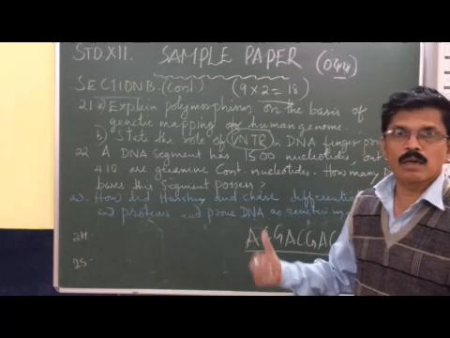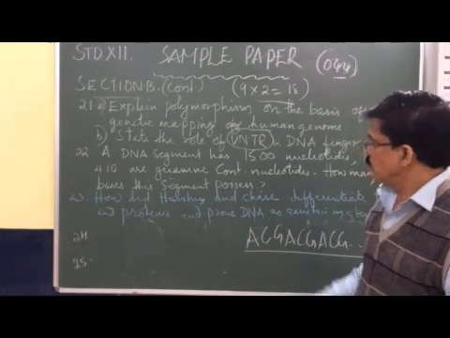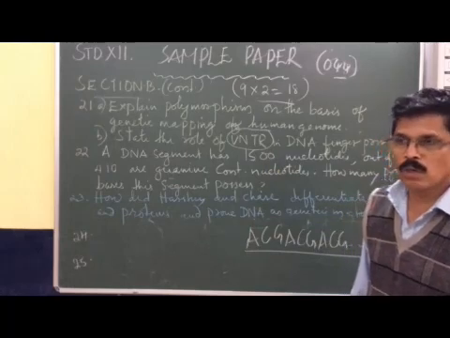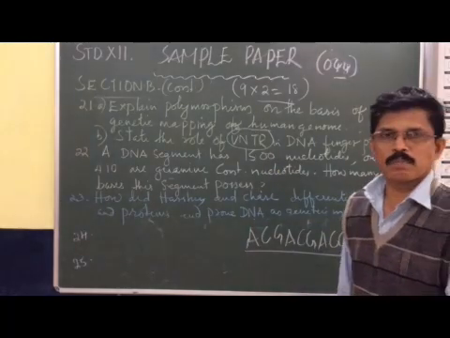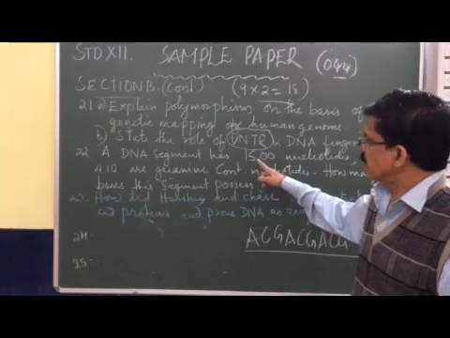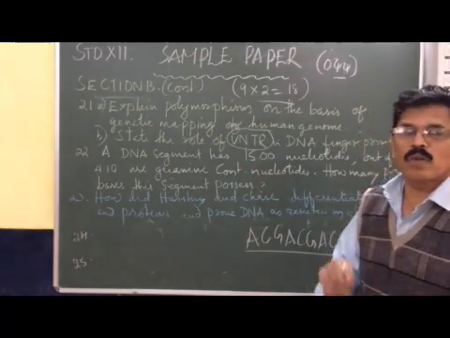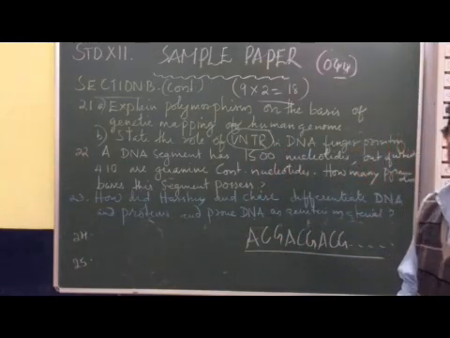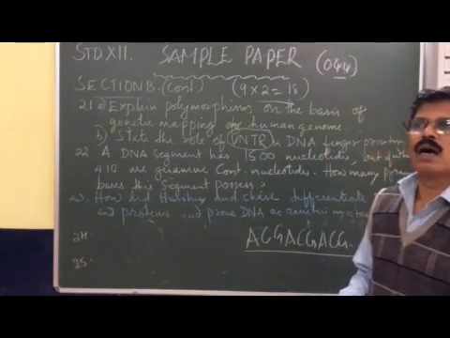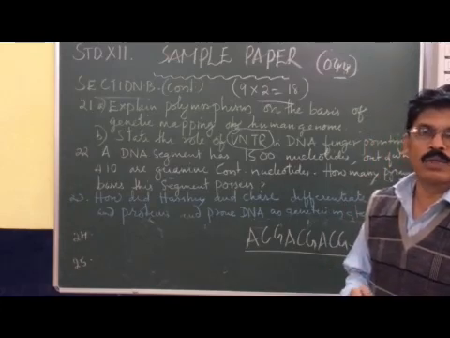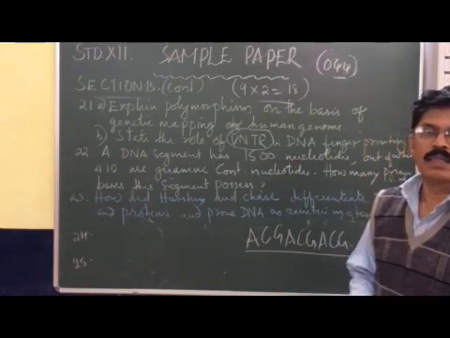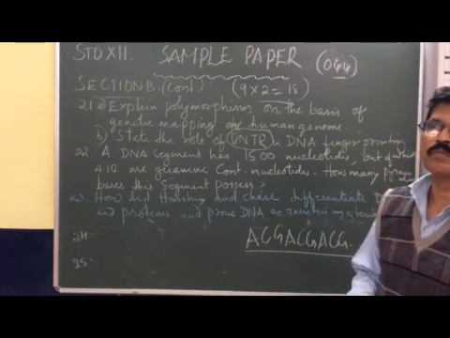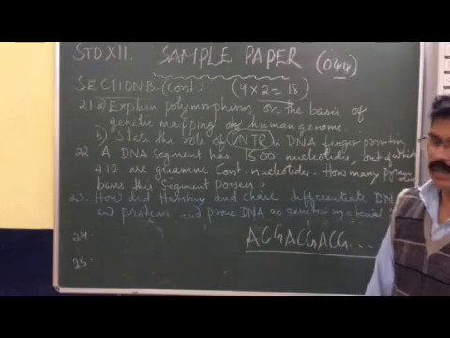VNTR constitutes around 10% of the total genome and will be inherited by the subsequent generation. So, variable number tandem repeat is a polymorphic DNA sequence which is used to identify personal identity or personal uniqueness through the DNA fingerprinting test. That's all.